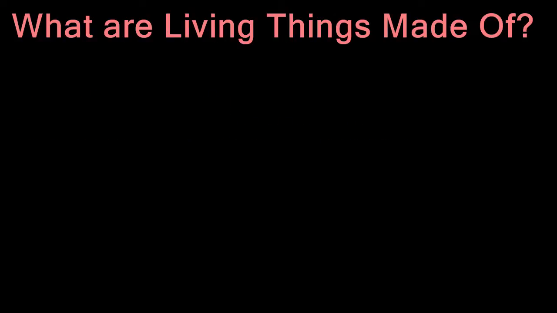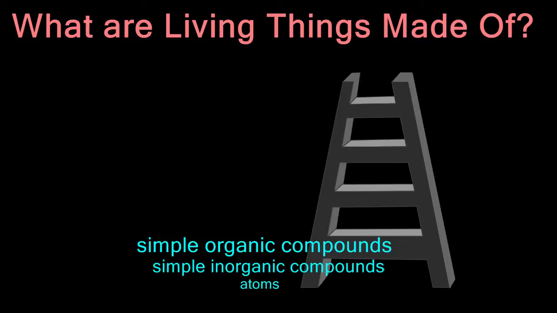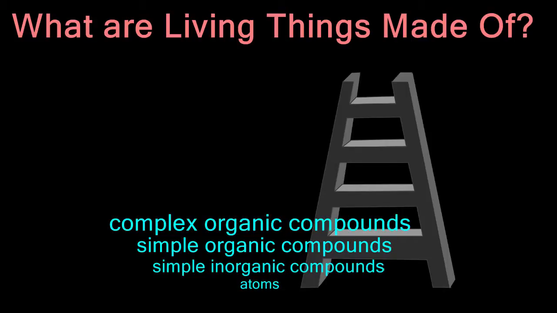One way to organize the chemistry of life is by thinking of it as a ladder. Each step on the ladder is built on the things found on the lower steps. The smallest unit of matter is the atom. Atoms can be combined to form simple inorganic compounds, like carbon dioxide or water. Those simple inorganic compounds can combine to form simple organic compounds. Simple organic compounds combine to form complex organic compounds. These are things like carbohydrates or proteins.